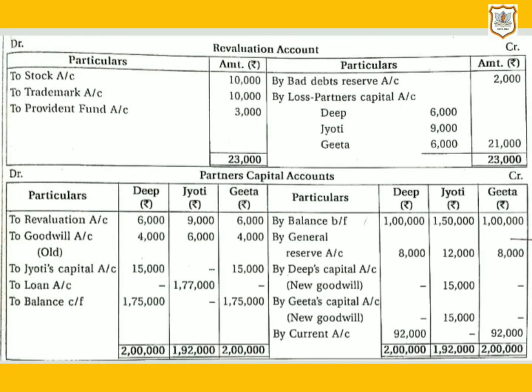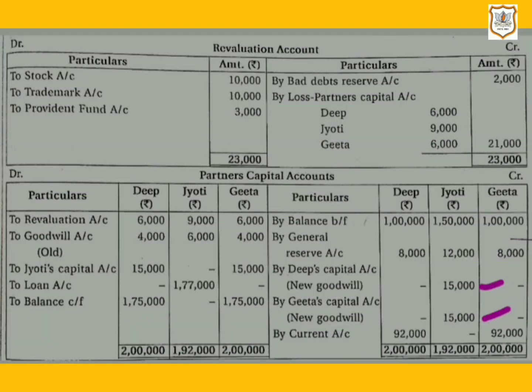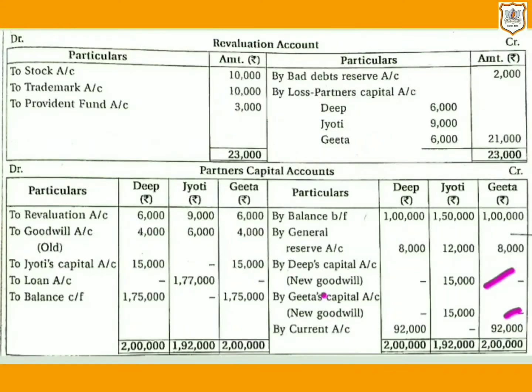Here Jyoti's capital account will be credited by rupees 30,000 as Jyoti will receive 30,000 from continuing partners. Out of 30,000, Deepa will give 15,000 and Geeta will give 15,000 according to gaining ratio, that is 1:1. Then Deepa's capital account will be debited by rupees 15,000 and Geeta's capital account will be debited by rupees 15,000.